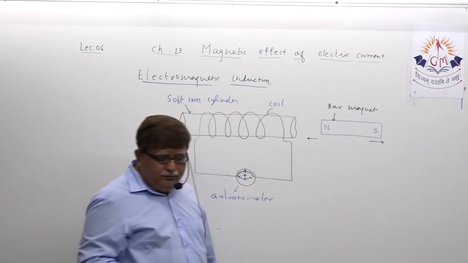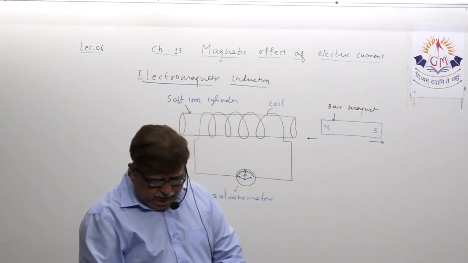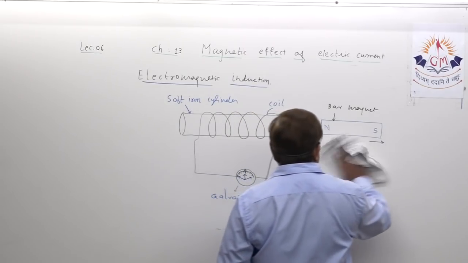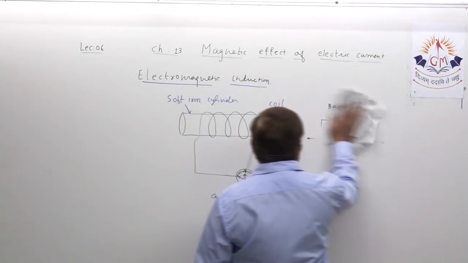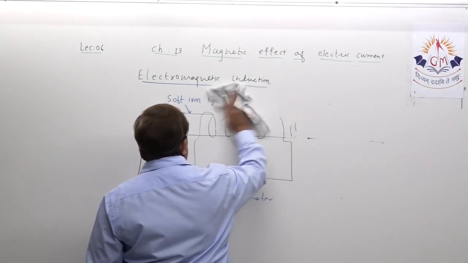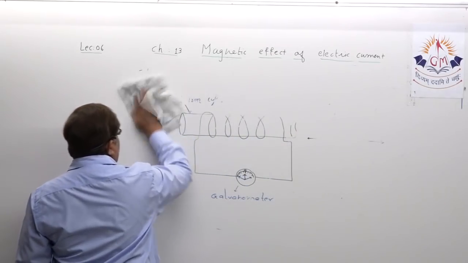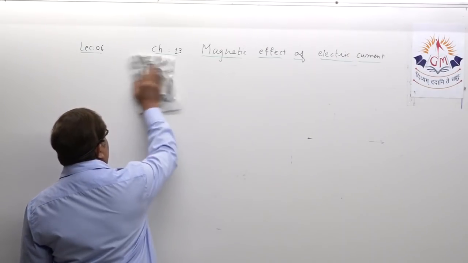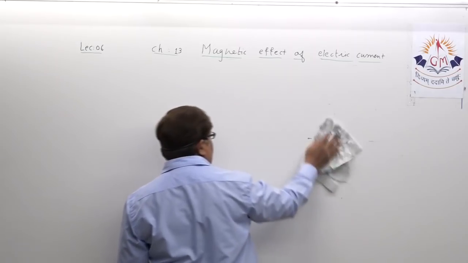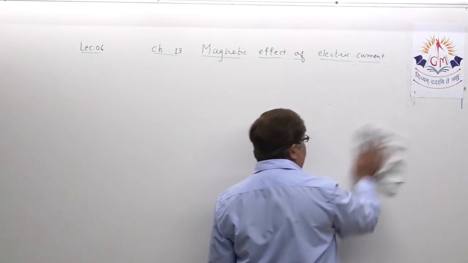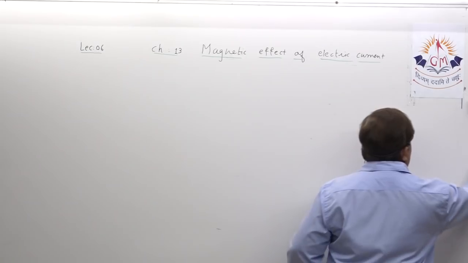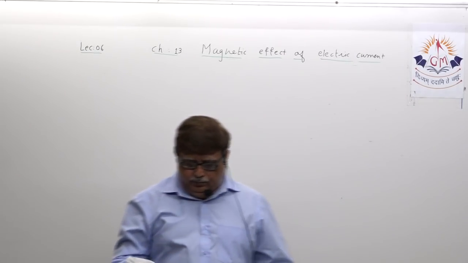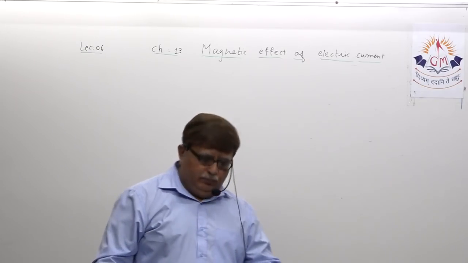Okay, let's understand the construction of the electric generator, looking much similar to the electric motor. Actually, electric generators are huge in size and consist of a large, powerful horseshoe magnet.